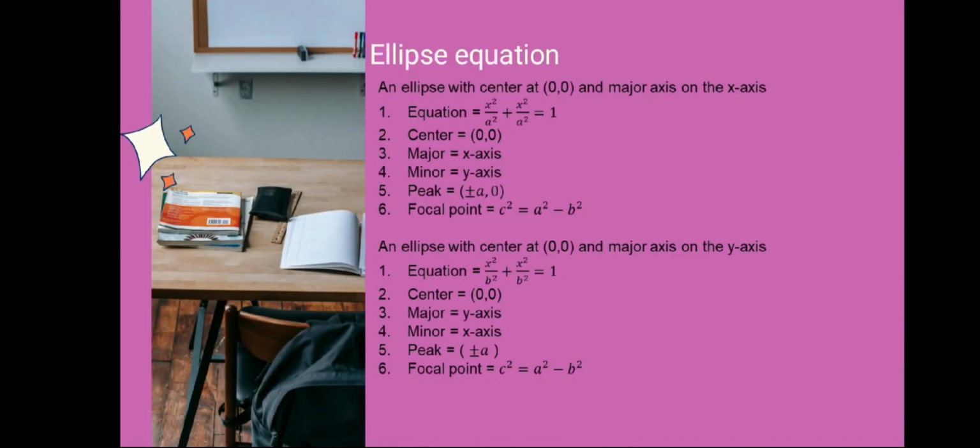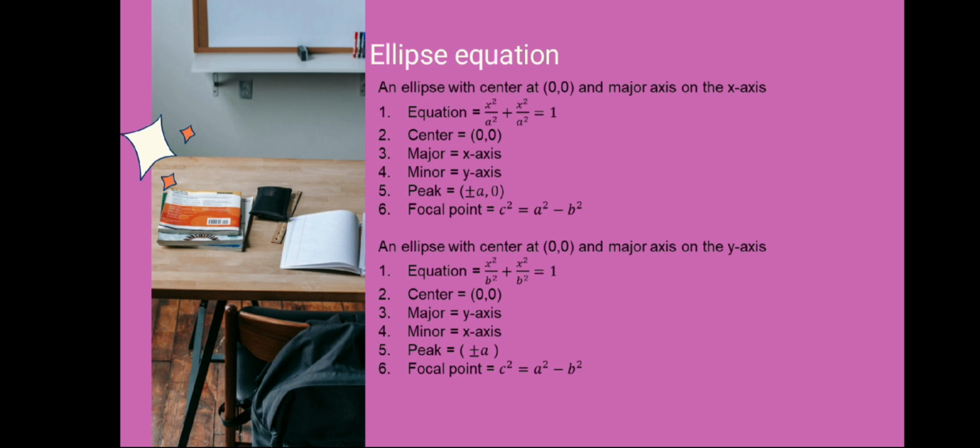Okay, ellipse equation: an ellipse with center at (0, 0) and major axis on the x-axis. The first is equation: x²/a² + y²/b² = 1.